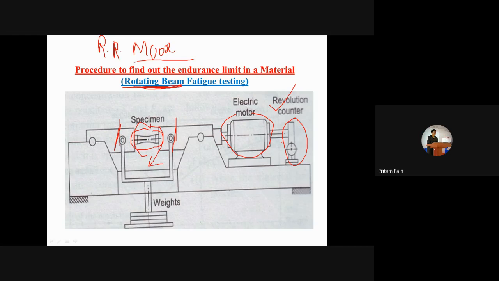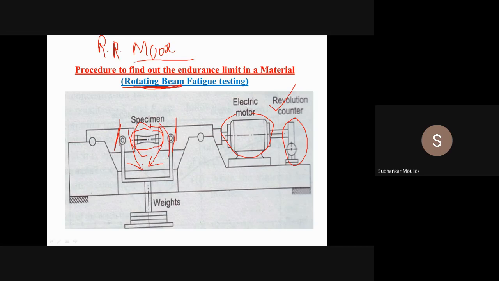No, sir. Fine. Now, I have told you in the beginning of the class that in order to fail any particular component by fatigue failure, you have to apply a fluctuating stress. You have to apply a cyclic stress. Since this component is rotating continuously, how can it rotate?